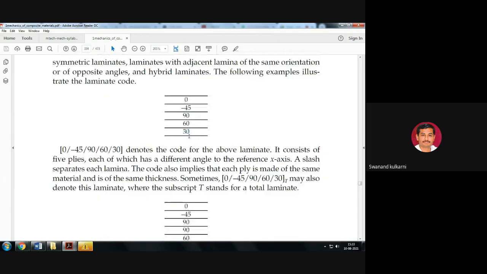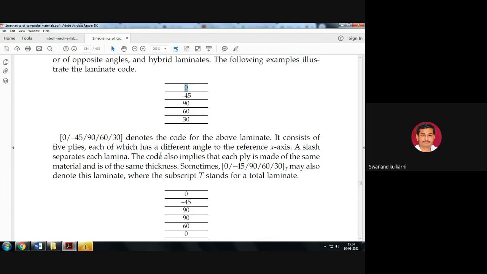Second, the fibers are at an angle of 60°. Third, fibers are inclined at an angle of 90°. Fourth, fibers are inclined at an angle of minus 45°. And fifth, this is at 0°, that is in the direction of the reference x-axis.